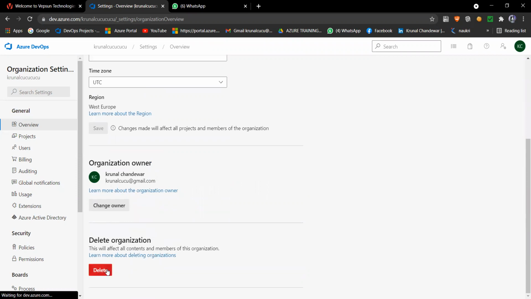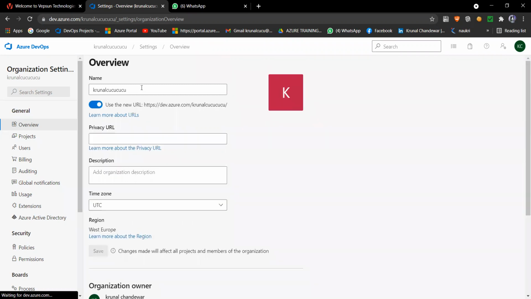If you want to delete your organization, you get a delete button here. Or if you want to change the name, you can change it here and then say save. Like I already gave Kunal 3 CUs.